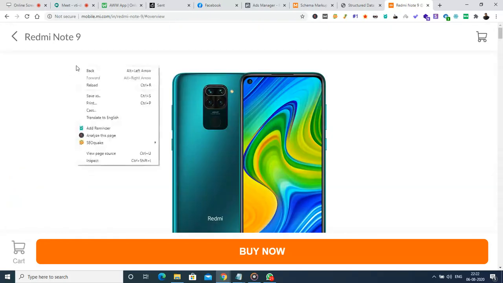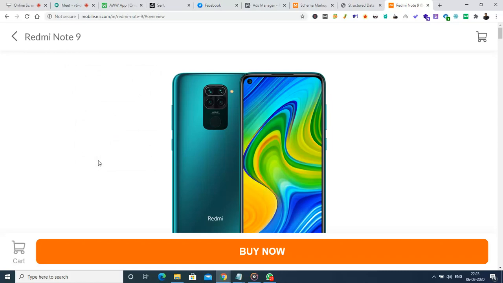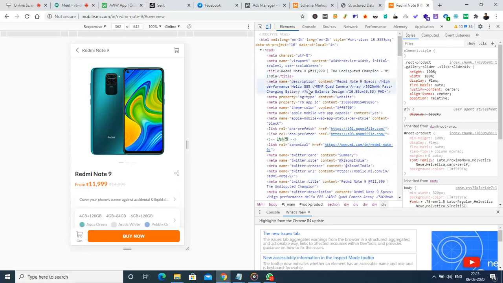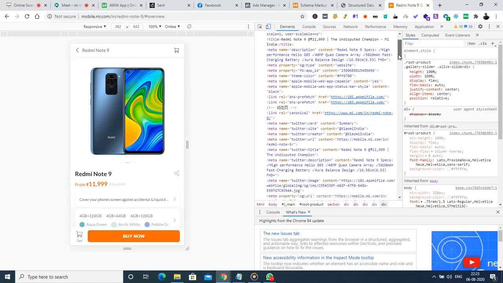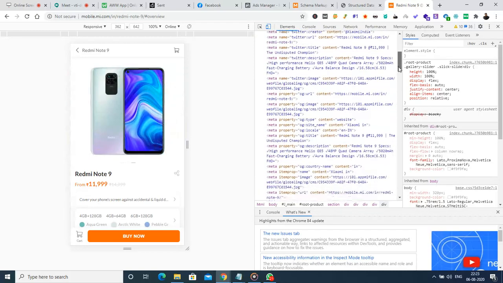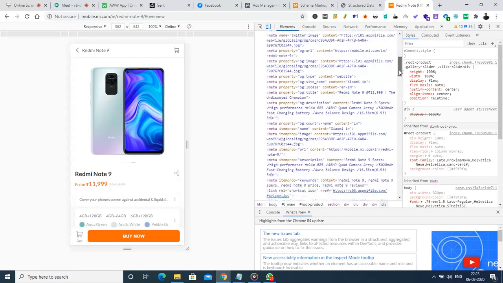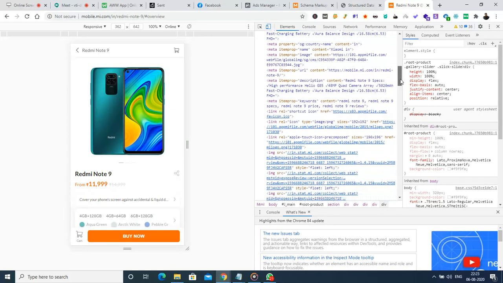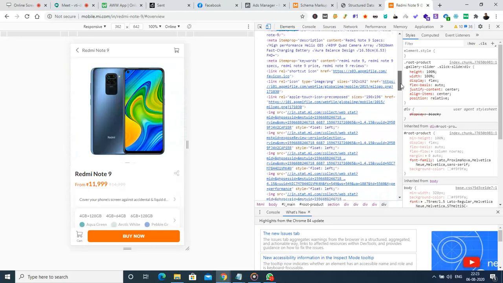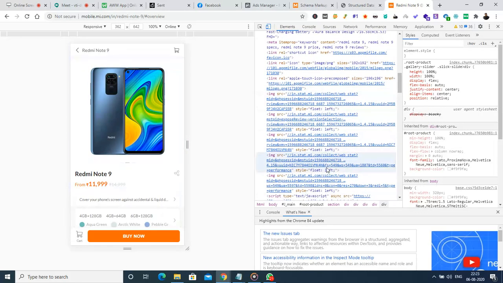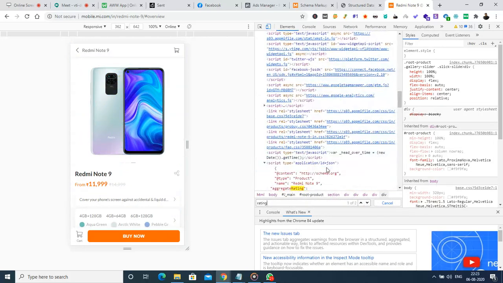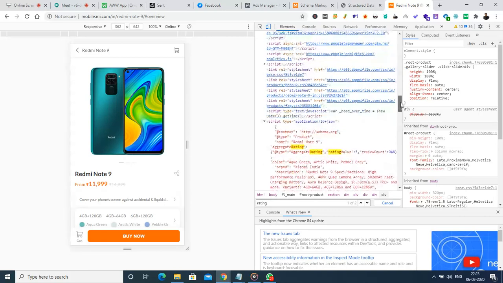So to show the review part in Google, all we have to do is implement the schema markup language. That's all. Okay, so here we have the data.